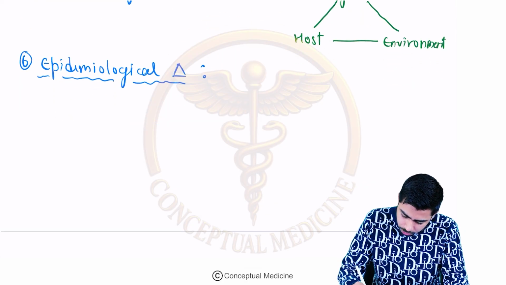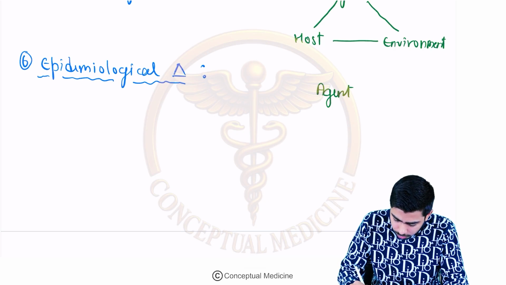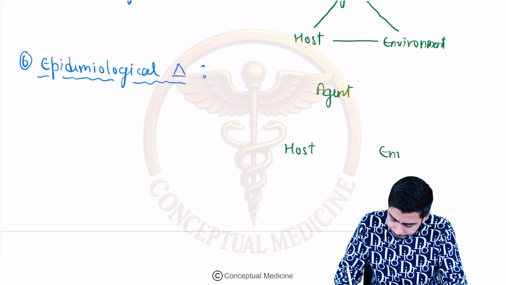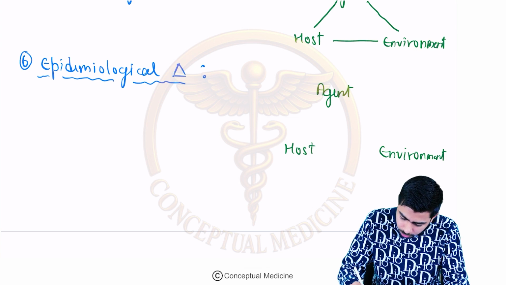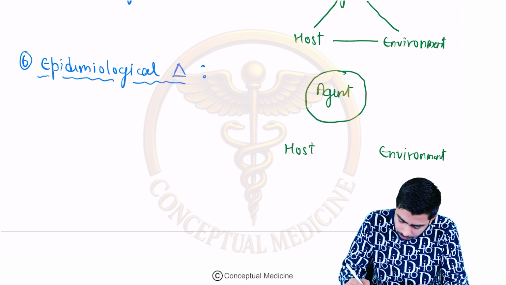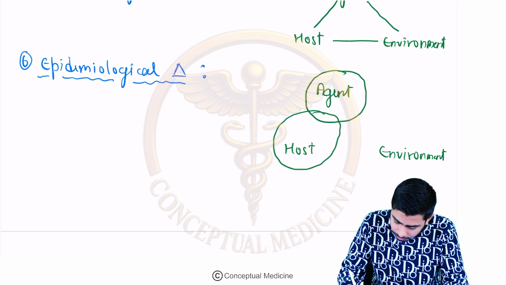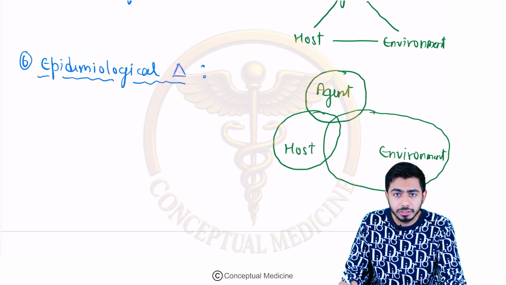Same thing: here is the agent, here is the host, and here is the environment. These three things are there.